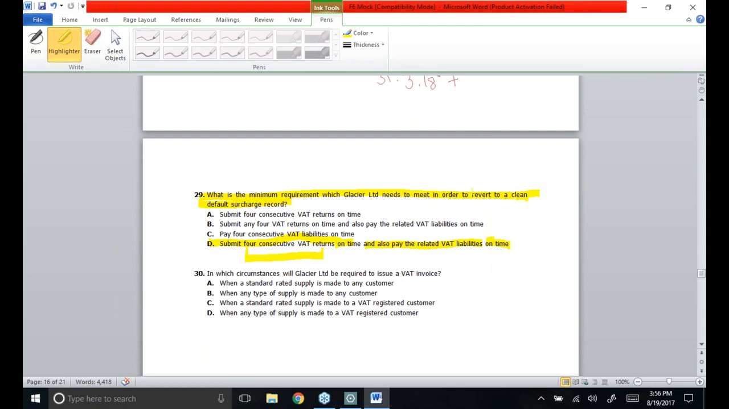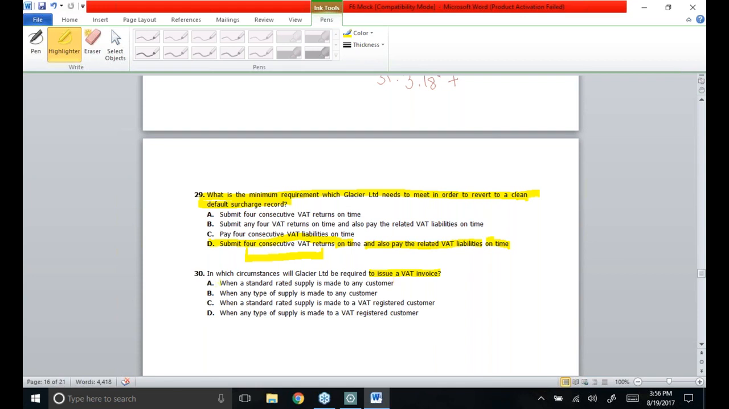Last MCQ of this OT case, in which circumstances will Glacier Limited be required to issue a VAT invoice? Whenever a seller is registered, he or she, or actually the business is required to issue an invoice. But if in case sale is like of a zero rated supply, or if a customer himself is not a registered one, then it needs not to issue a VAT invoice. In that case, if you don't issue a VAT invoice, it doesn't create a difference.